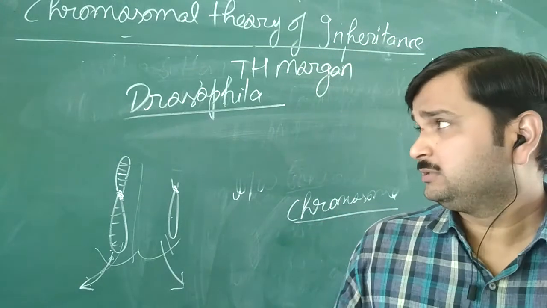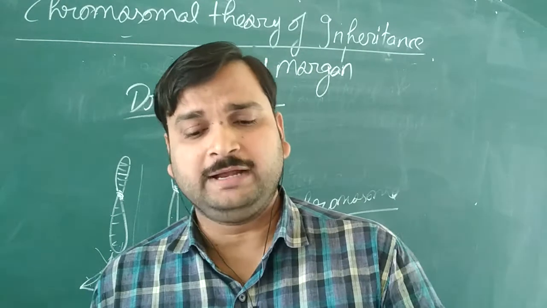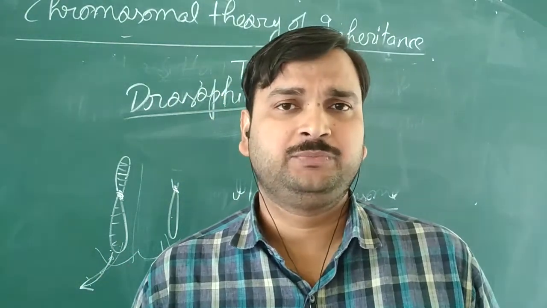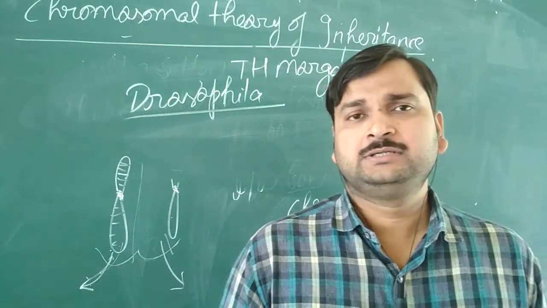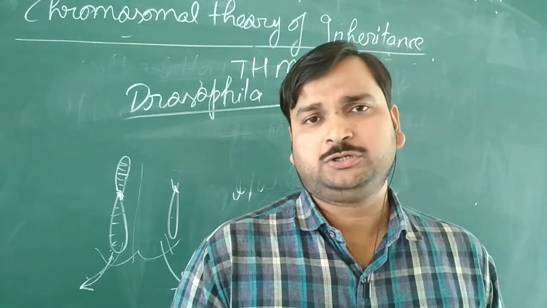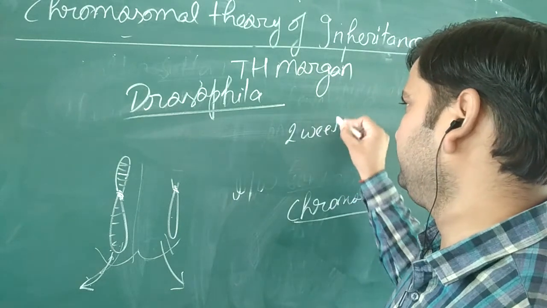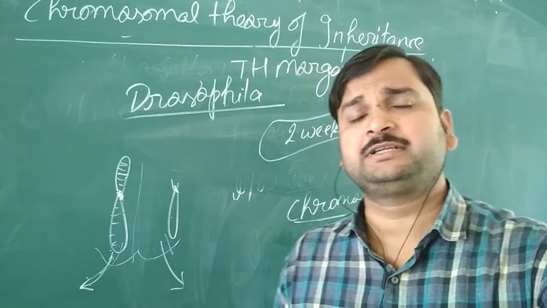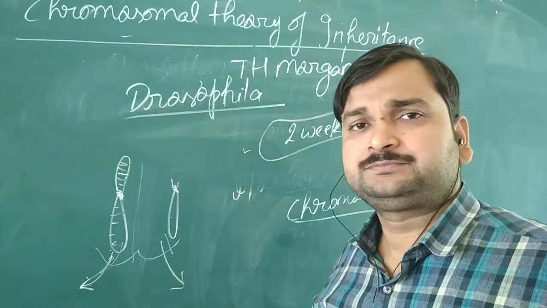Then in the examinations, questions come from the Drosophila also. Why is Drosophila considered for the work in genetics? What is the reason behind that? So some 3 points I will tell you. First thing is that the Drosophila's lifespan is very short, around 2 weeks. Means they complete their life cycle in 2 weeks. So what happened? In a small duration of time, multiple generations can be studied.